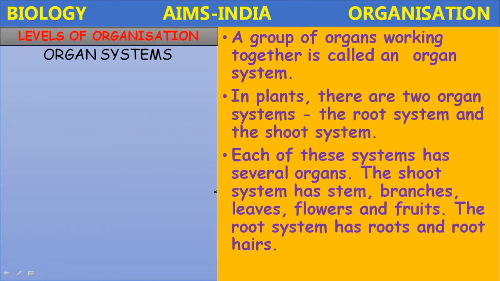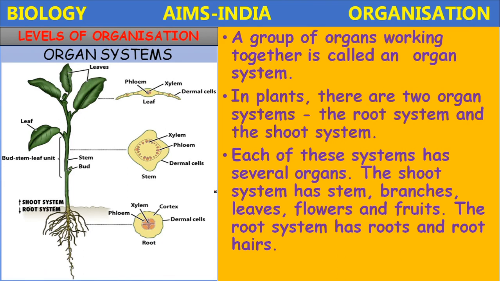For example, the shoot system has stem, branches, leaves, flowers and fruits. The root system has roots and root hairs. So the total plant is divided into two main systems: the shoot system, which is above the ground, and the root system, which is below the ground.